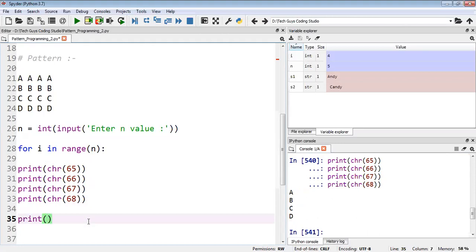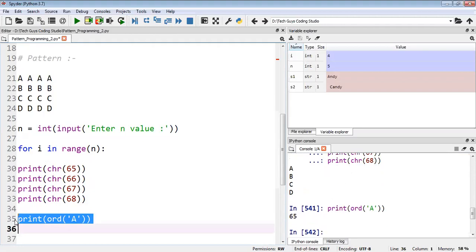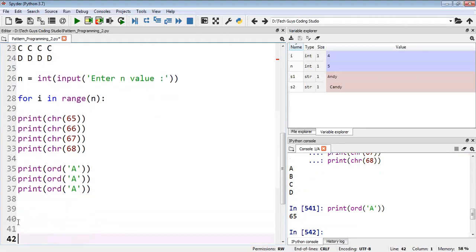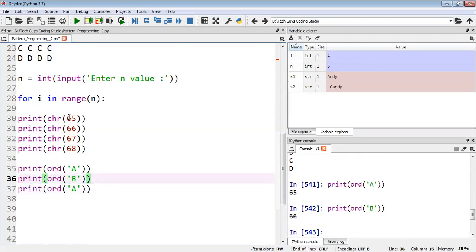Now we know the values of 65 and so on give a b c d, but sometimes you don't know the value of a. How will we find it? I will write ord of a, and check the value of a. See, the value of a is 65. Now if I need the value of b, I will show you like this. We have the ord function. The value of b is 66.